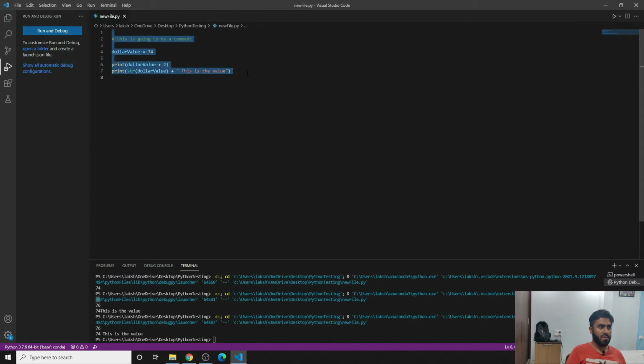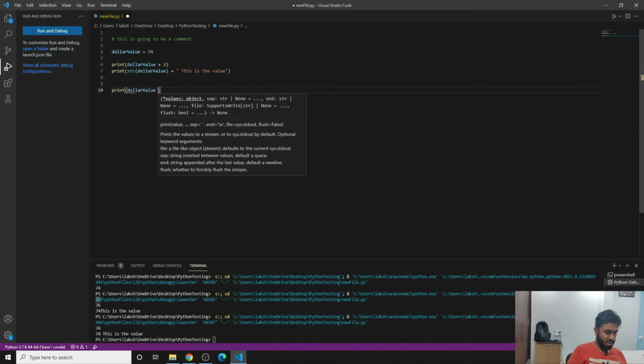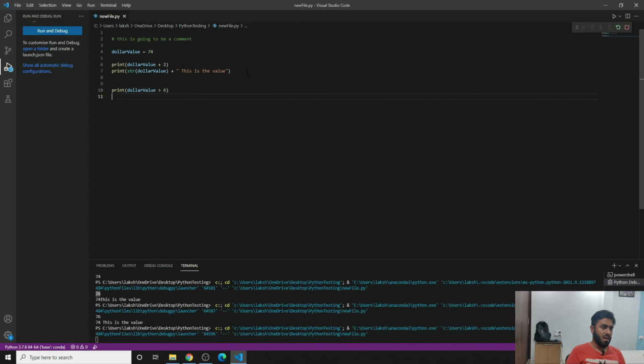Suppose you don't want to do this, and instead you want to do a comparison between the two. What you can do is write print dollar value is greater than 6, and then let's see what the answer would be.